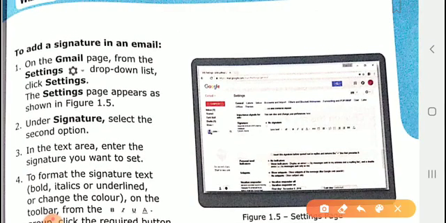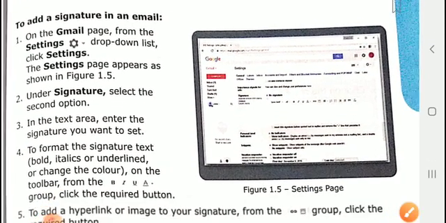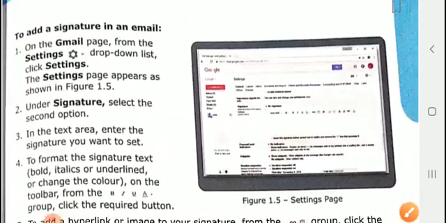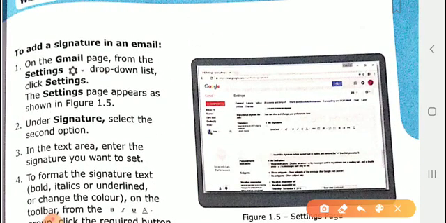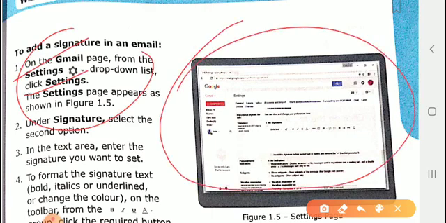adding a signature. We have to follow the following steps. If you want to add a signature to an email, first, on the Gmail page, from the settings drop-down list, you have to select settings. This settings page comes to your Gmail screen. Under signature, select the sender option.